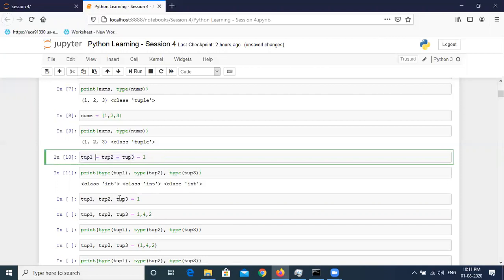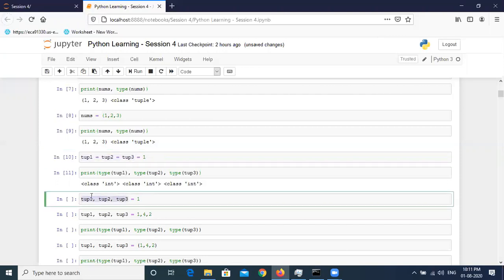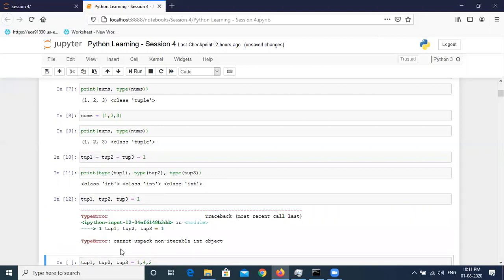But if I use commas within the variable names, it means I want to create multiple variables with multiple values. Even if I define a single value, it will definitely throw an error. You can see: cannot unpack non-iterable int object. This means you didn't pass multiple values. It was expecting 3 values for the variables, but you have just passed 1. That's why we got an error.